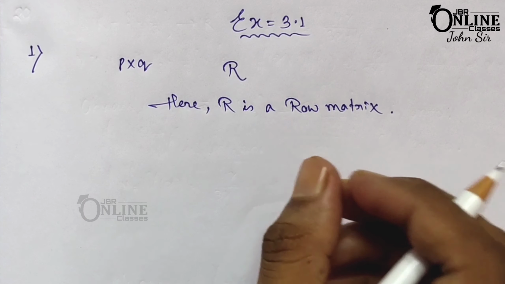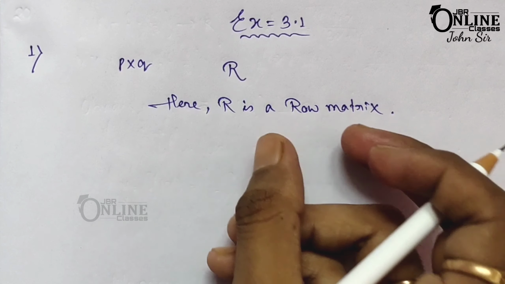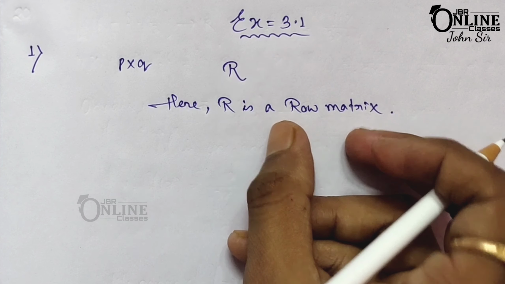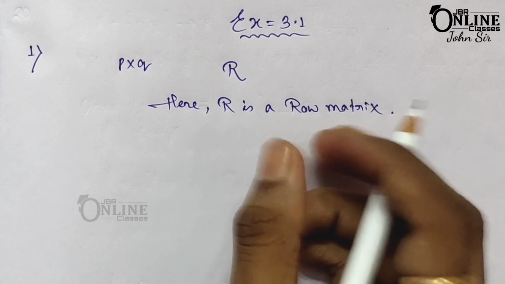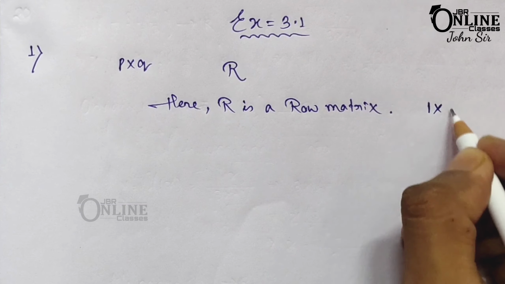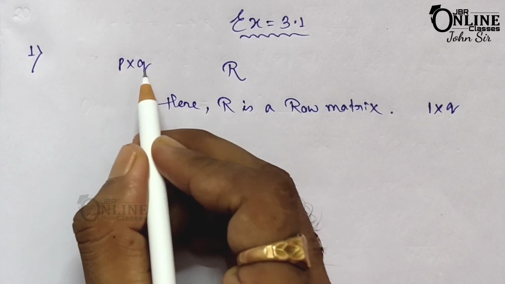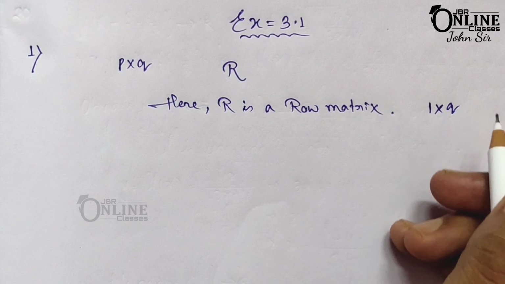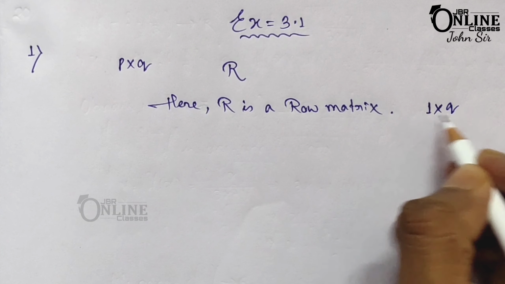And if you want to find out the order of this matrix R, as it has only one row, the order is 1 cross Q. Q means the columns. The whole matrix has Q columns, so definitely R will also have Q columns. So the order of this matrix R is 1 cross Q.